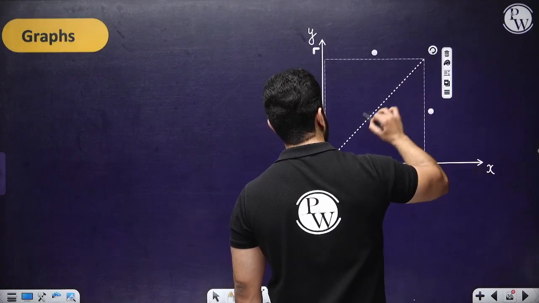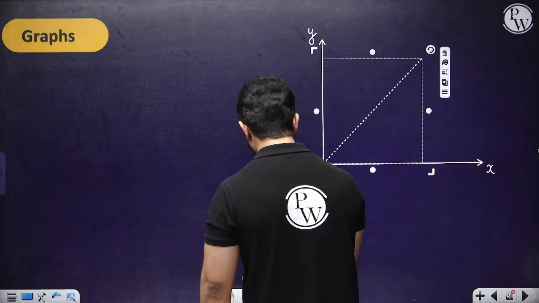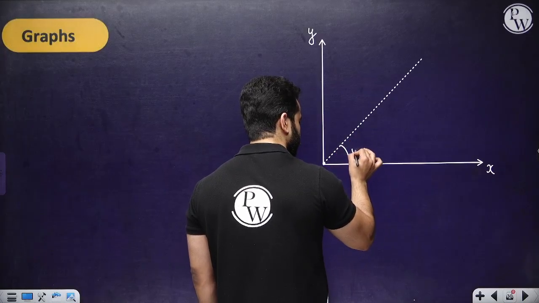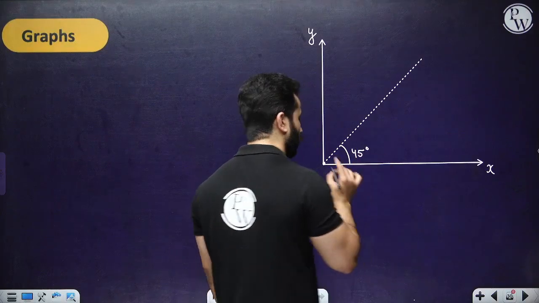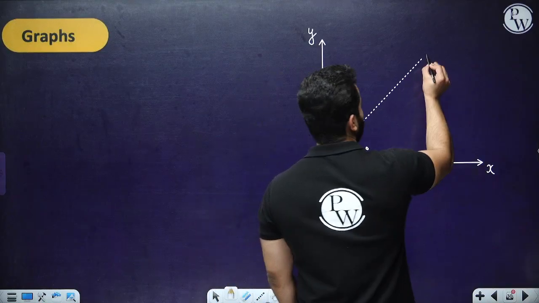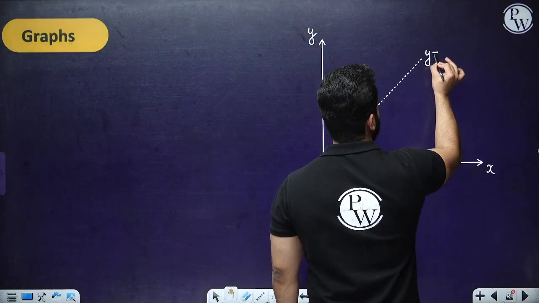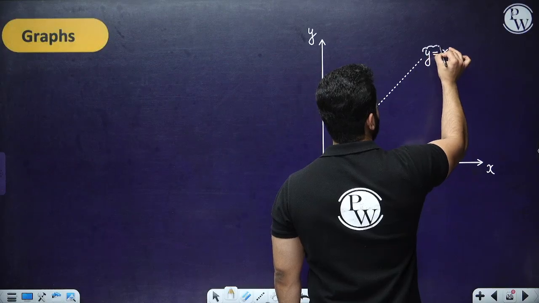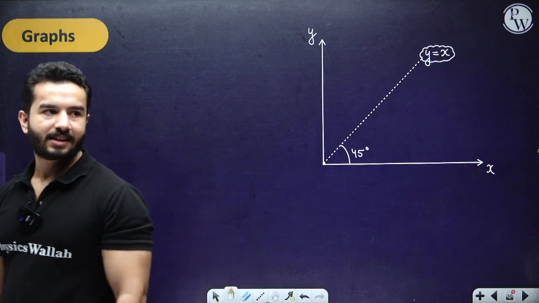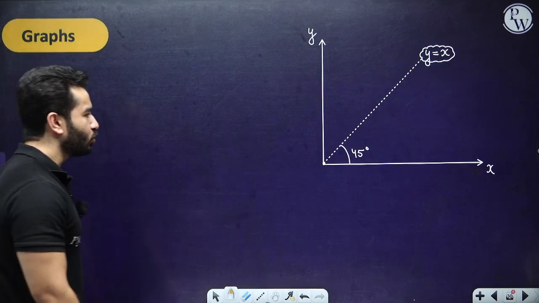Let's say I'm talking about a straight line graph, something like this, which is exactly at 45 degrees. What does it mean? It means that this line is actually y equals x.